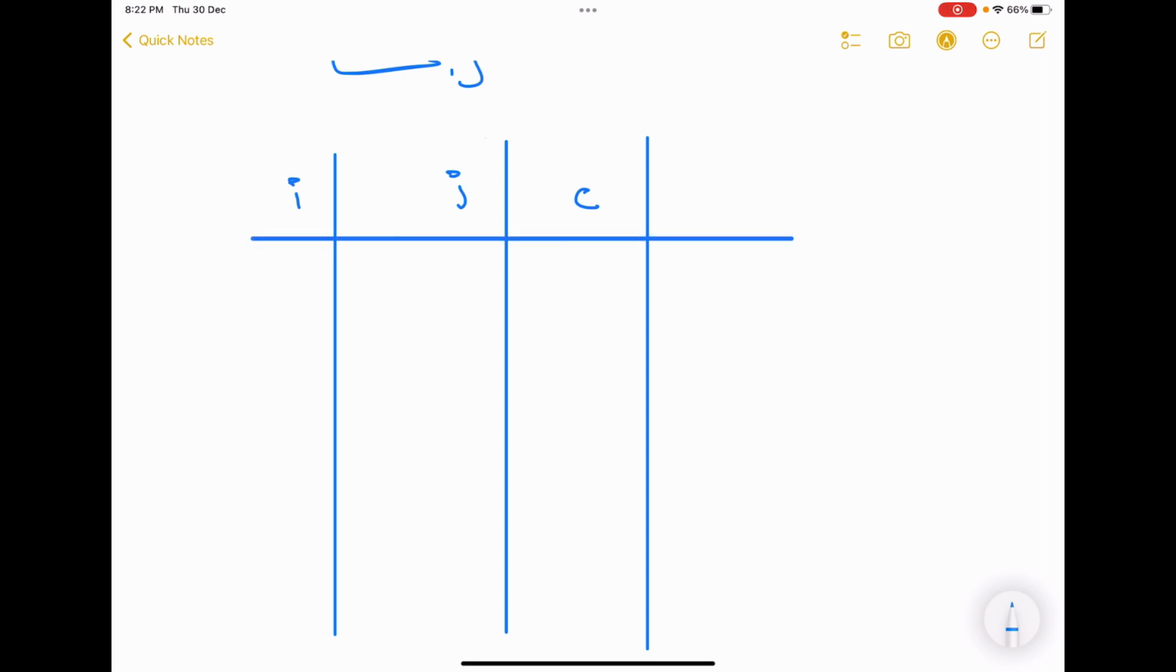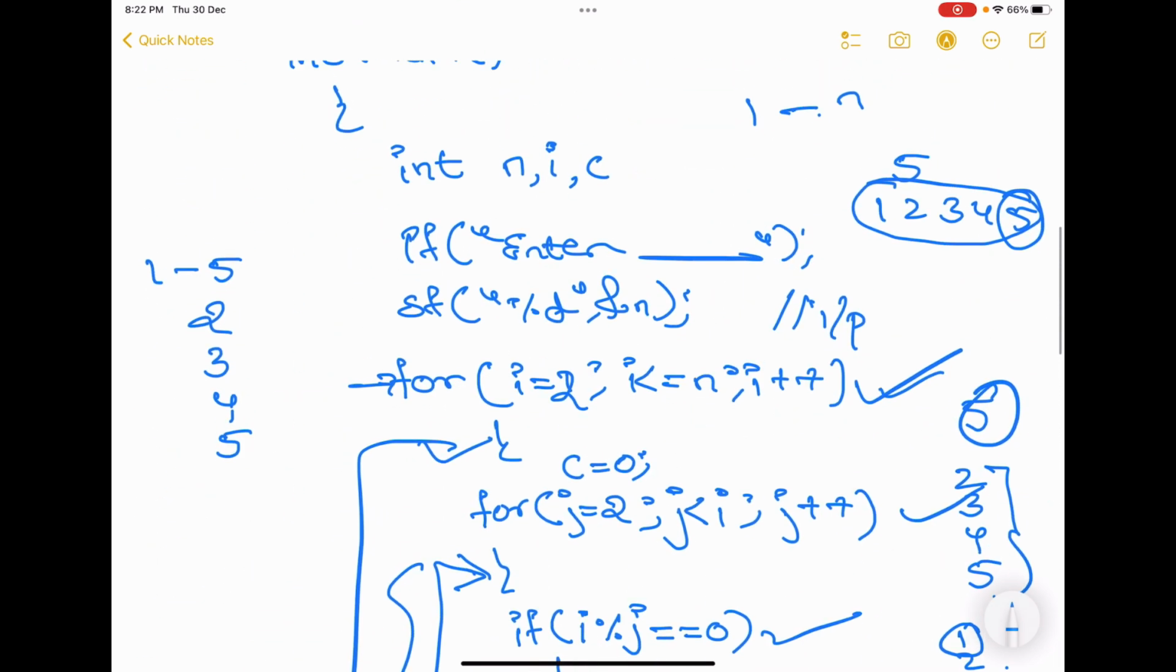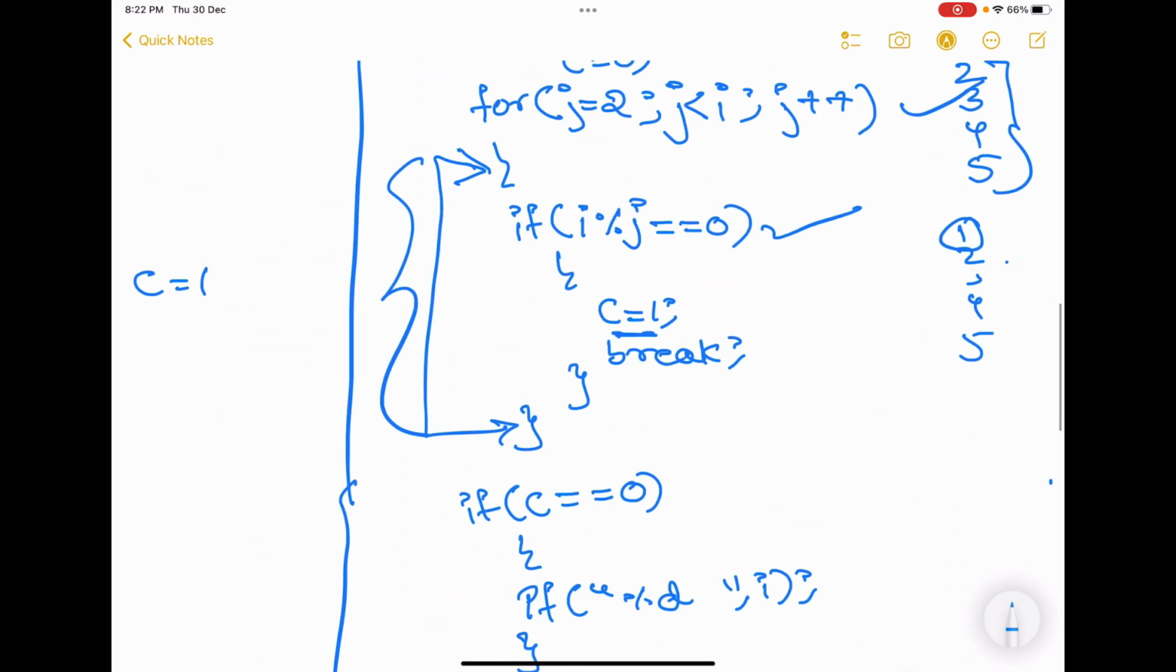Now let's assume the user entered the value of n as 5. That is, he wants to print all the prime numbers between 1 and 5. And is 1 a prime number? No. So initially we start with i equal to 2. Now let's check. i is equal to 2. Now it will come into our for loop.